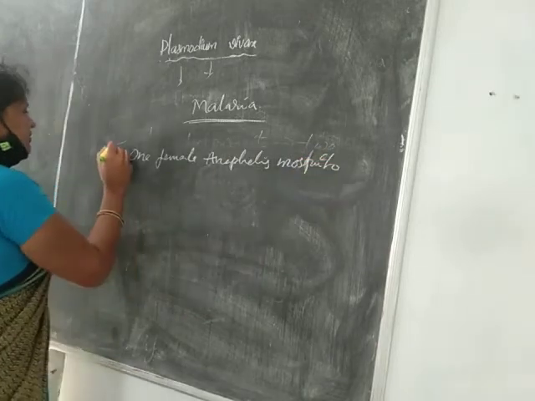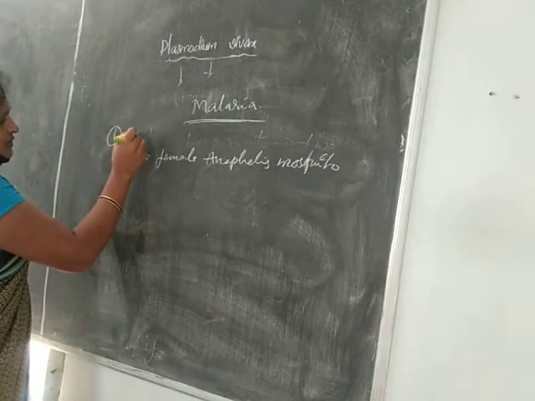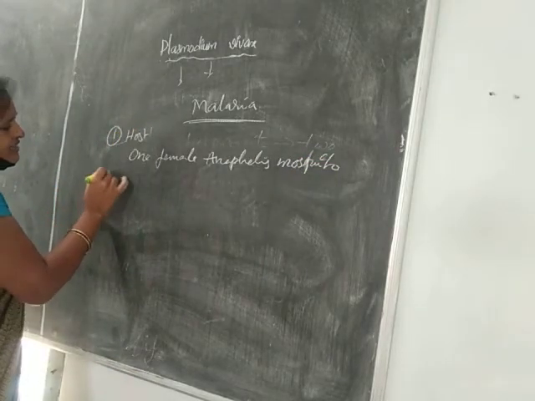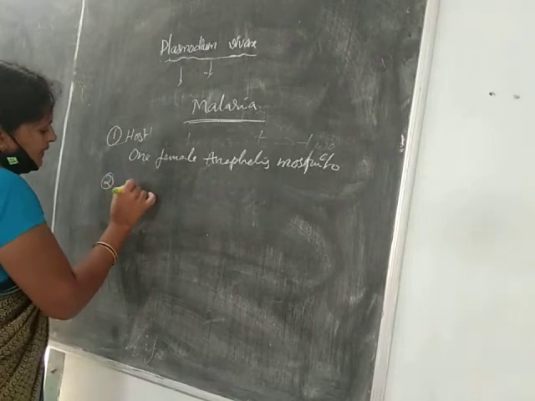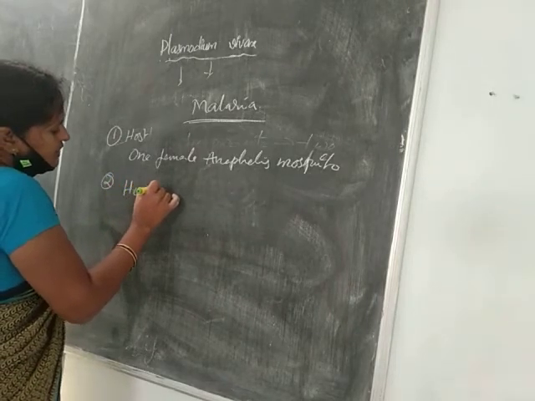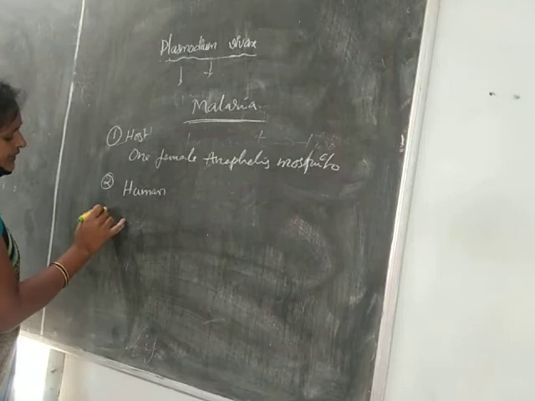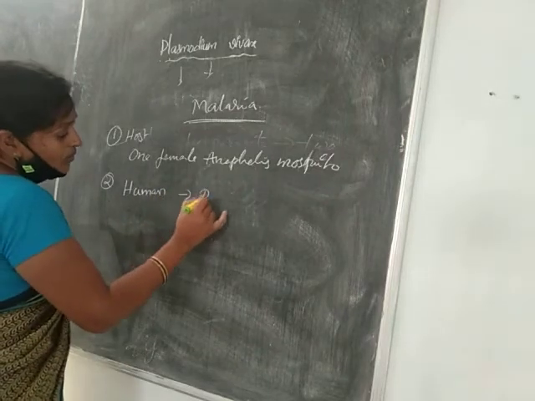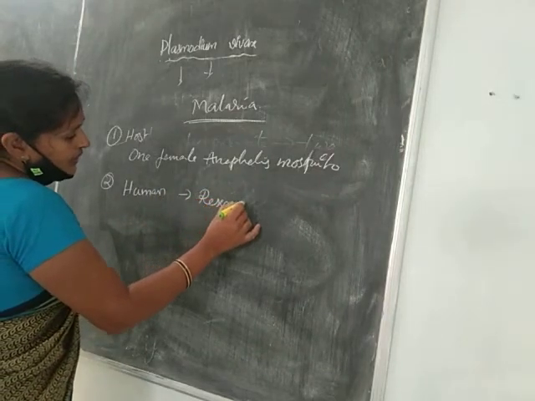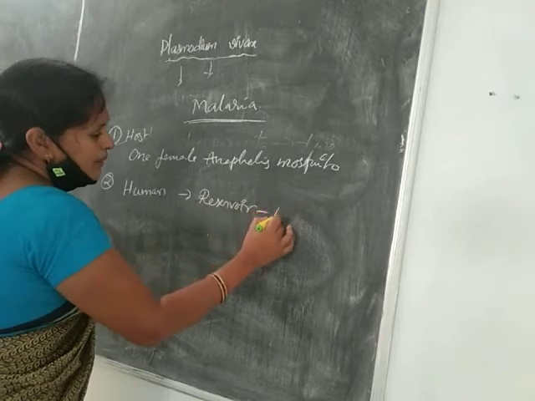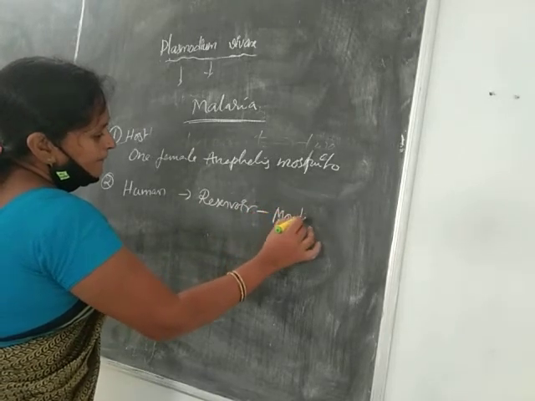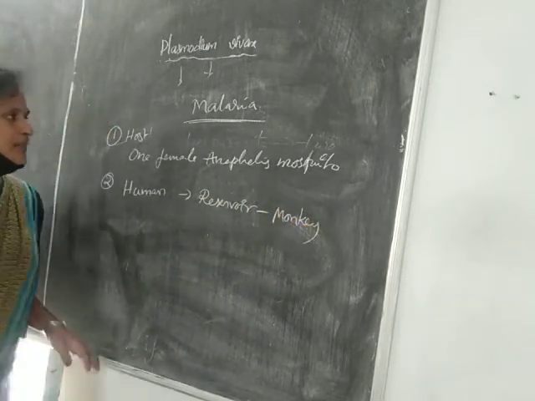Okay, so this is the one host, and the second host is human, and it also has a reservoir host. The reservoir host is monkey.